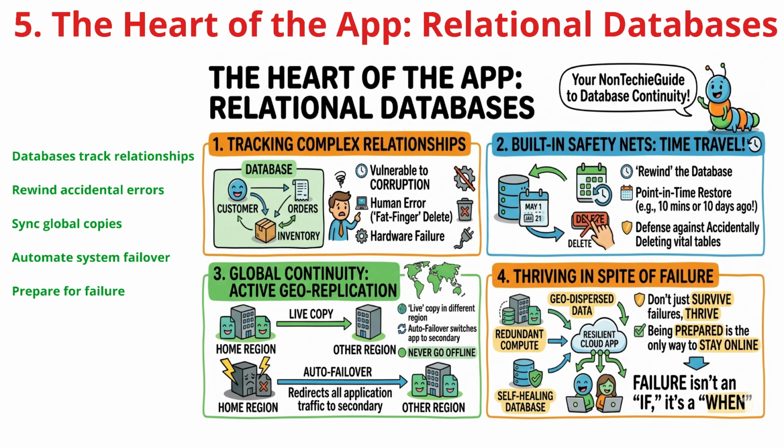For mission-critical systems, we use active geo-replication. This keeps a live copy of your data in another part of the world. If your primary site goes dark, an auto-failover instantly switches your application to the secondary database. By combining redundant compute, dispersed data, and self-healing databases, your system won't just survive failure, it will thrive through it.